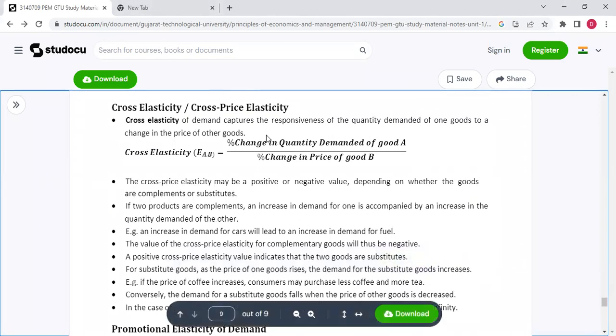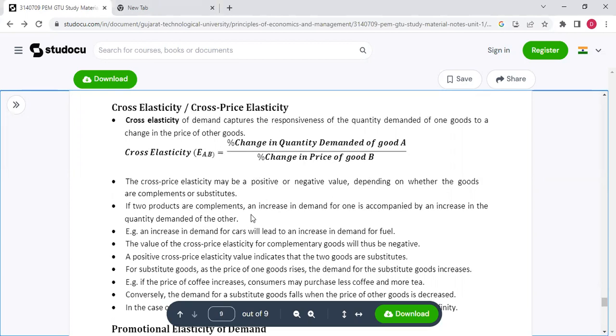Cross elasticity of demand captures the responsiveness of the quantity demanded of one good to a change in the price of other goods. Percentage change in quantity demanded of good A upon percentage change in price of good B. The cross price elasticity may be positive or negative value depending on whether the goods are complements or substitutes.